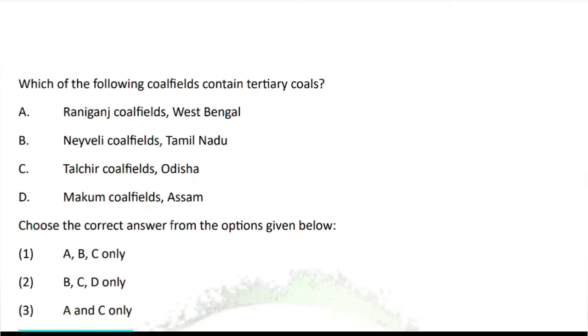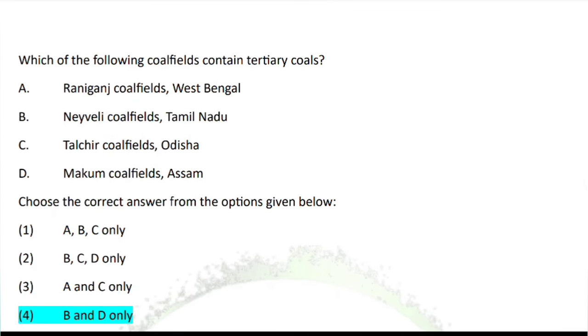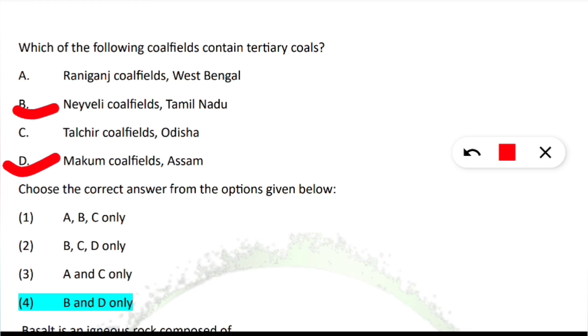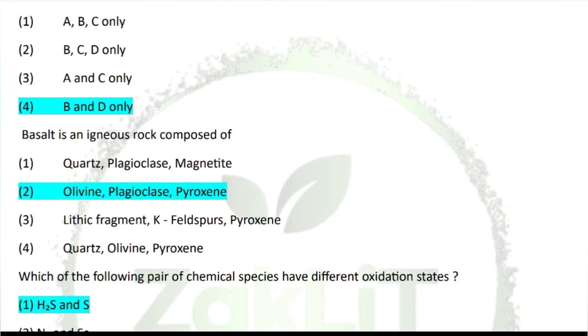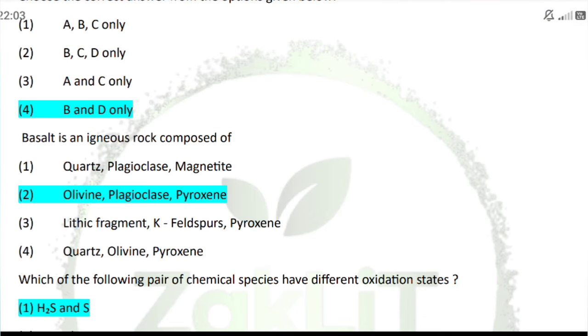Next is, which of the following coal fields contain tertiary coals? Primary, secondary, tertiary, all these kinds of coals are there. And here you should know that in India, the Makum coalfields in Assam and Neyveli coalfields in Tamil Nadu have tertiary coals. Next is, basalt is an igneous rock composed of what? It is composed of olivine, plagioclase and pyroxene.